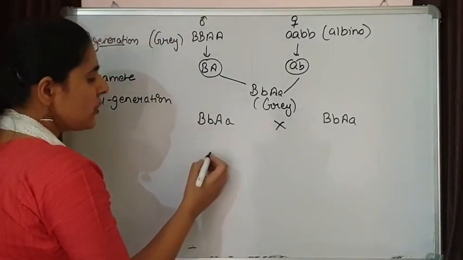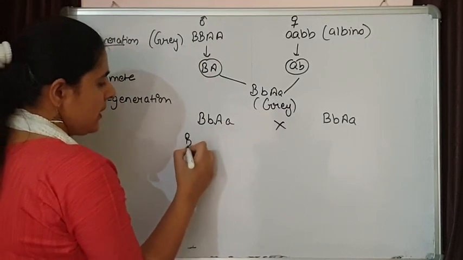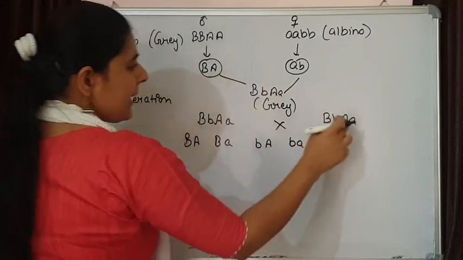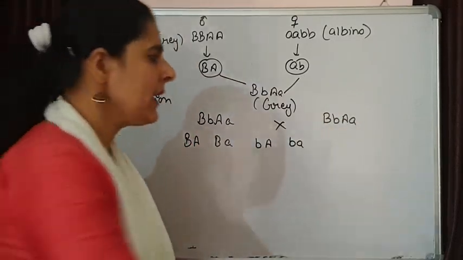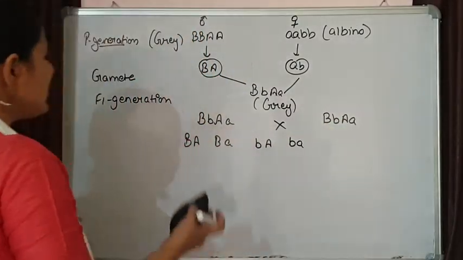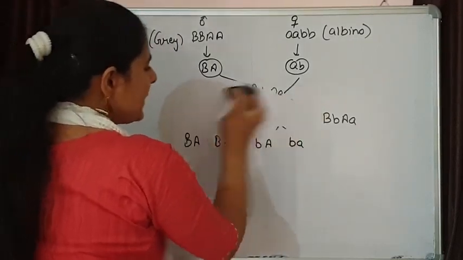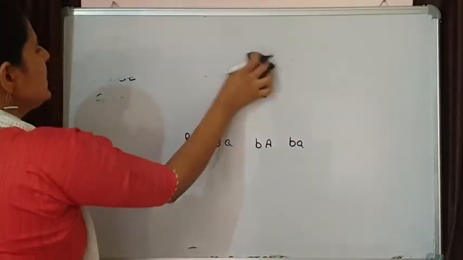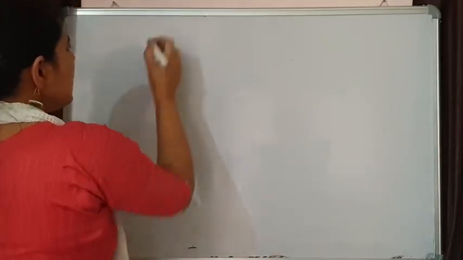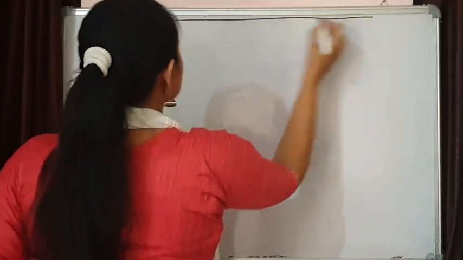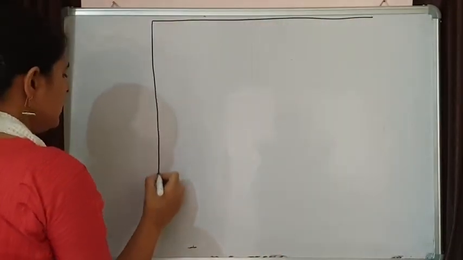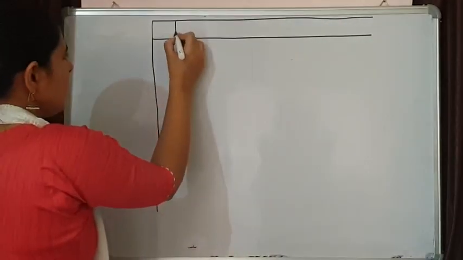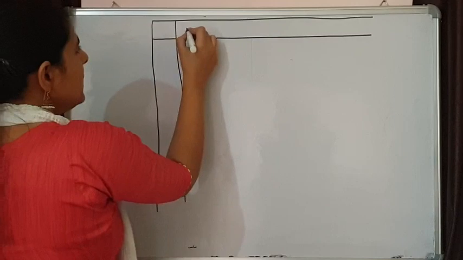The gametes that are going to form from here will be these, and the same gametes are going to form from here also. So with the help of these gametes, we are going to draw a Punnett square that will show us the members of the F2 generation. So let's draw a Punnett square. Here we are going to write down the gametes.